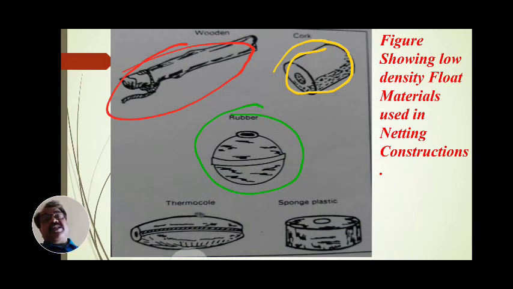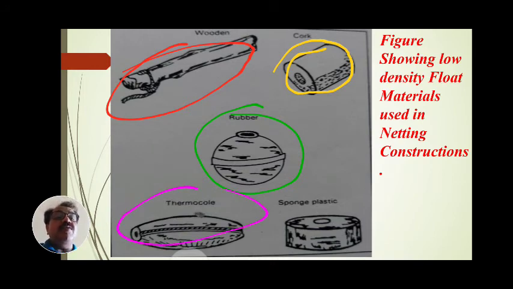But again, this rubber has its limitation in durability. Hence, this rubber is not used at all, because it is heavier and it is flexible. That's why it does not keep a perfect position. Hence, the cork float is abundantly used.